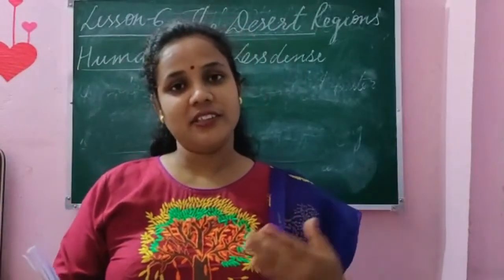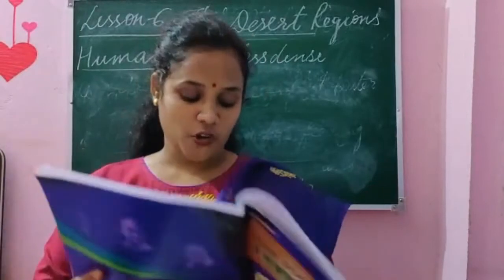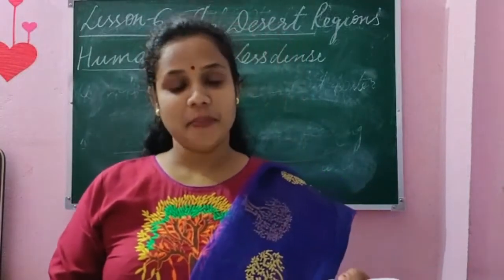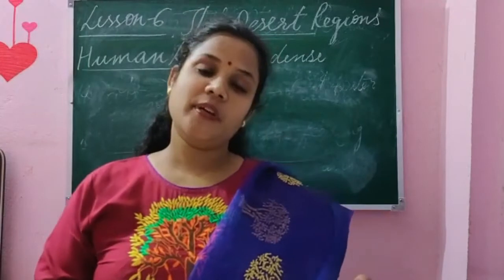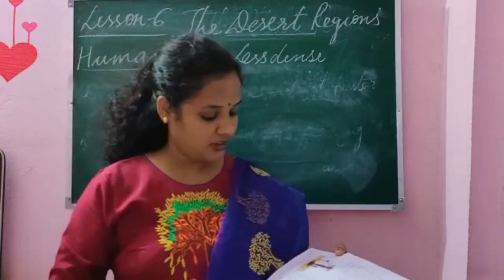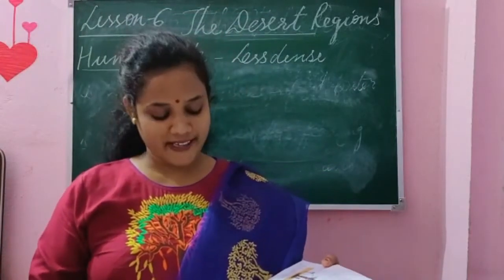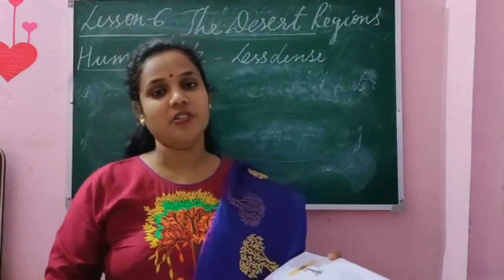The third paragraph is about how, beside farming, that means they are doing farming, other than farming they are doing other occupations also. What? They do animal rearing, trading, mining. Some people in the desert rear sheep, goat, camel, horses. But because of the scarcity of water, that means lack of water, they are forced to move from place to place with their animals and belongings.